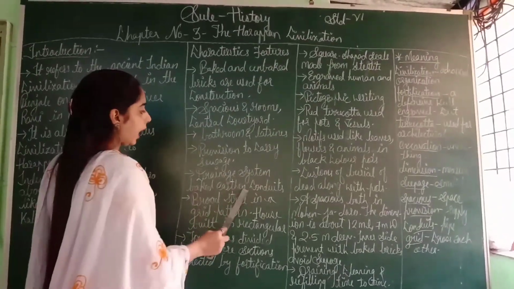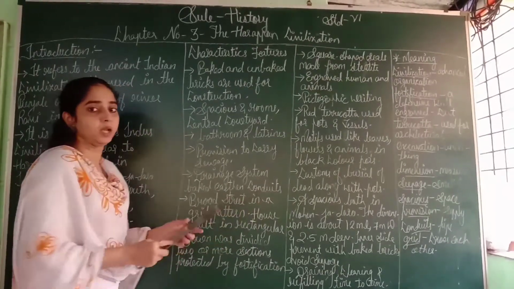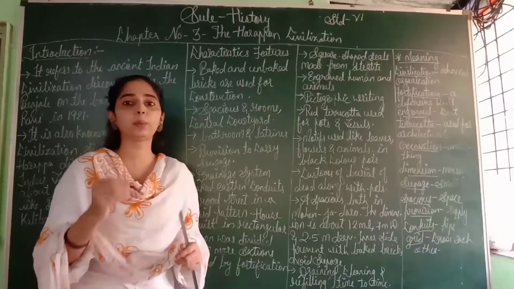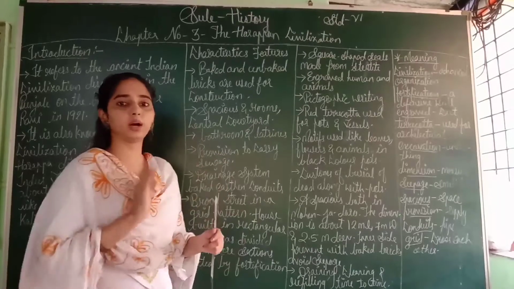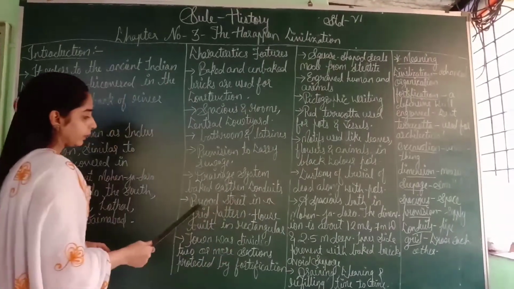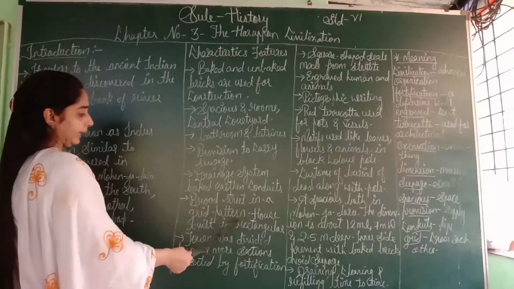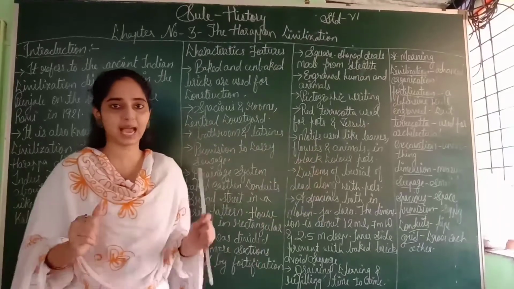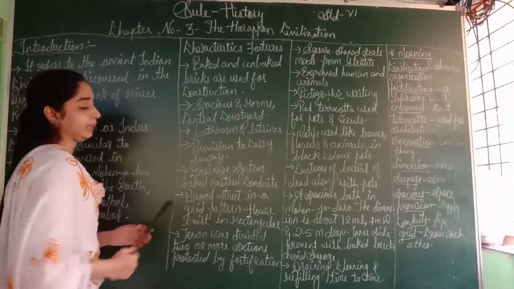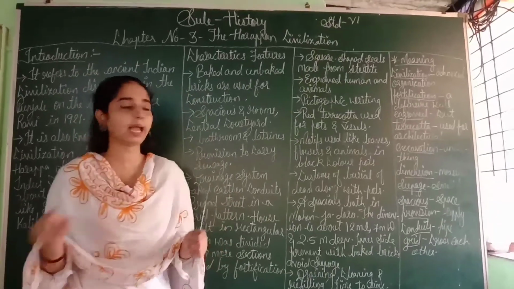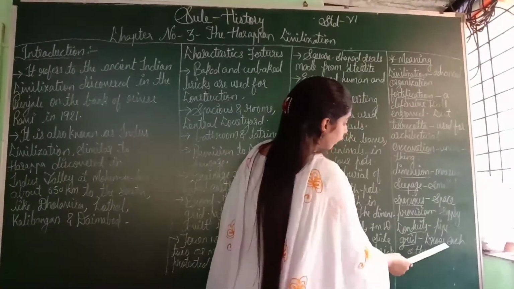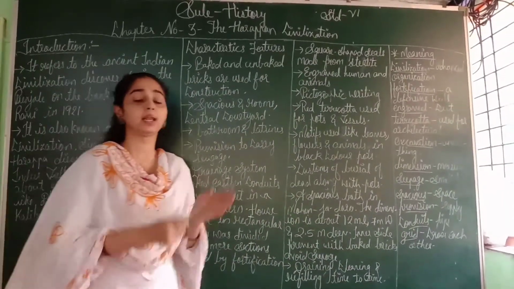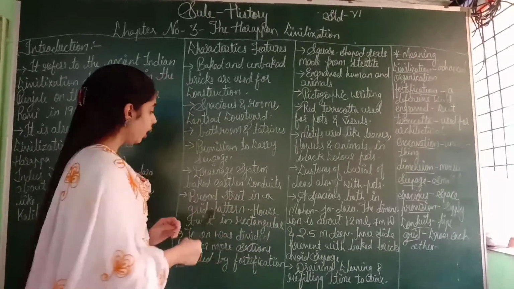Drainage system, baked earthen conduits. Conduits means pipes. They made pipes, and through these pipes the waste liquid drained out. Broad streets in a grid pattern. The streets were very broad in size and laid out in a grid pattern. Grid pattern means the streets cross each other. A grid is not straight; the streets cross each other. That type of street they used to build.